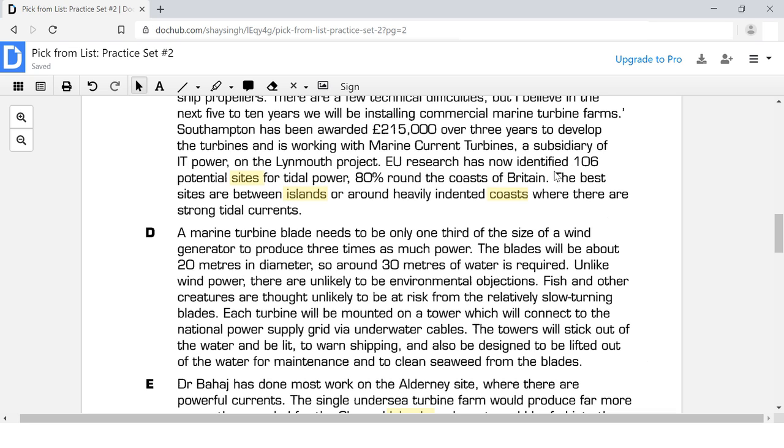EU research has now identified 106 potential sites for tidal power, 80% round the coasts of Britain. The best sites are between islands or around heavily indented coasts where there are strong tidal currents. Okay, so they're talking about how the best sites are between islands or around coasts or coastlines.